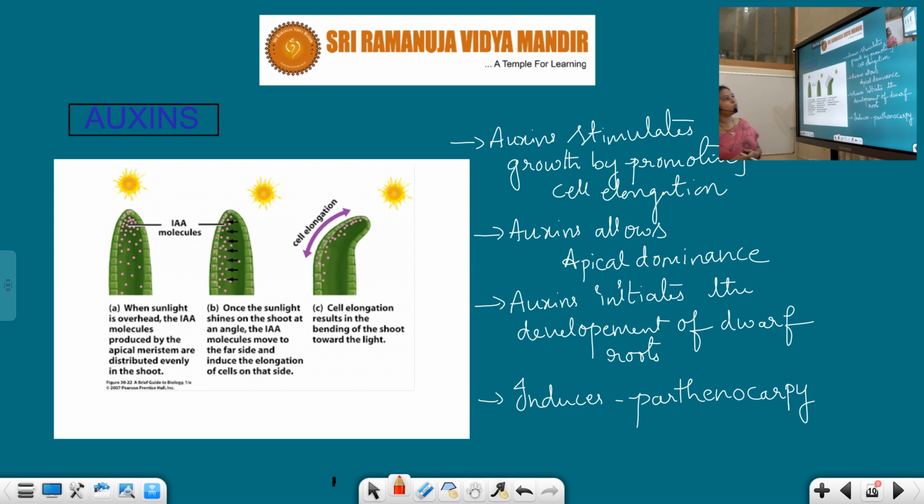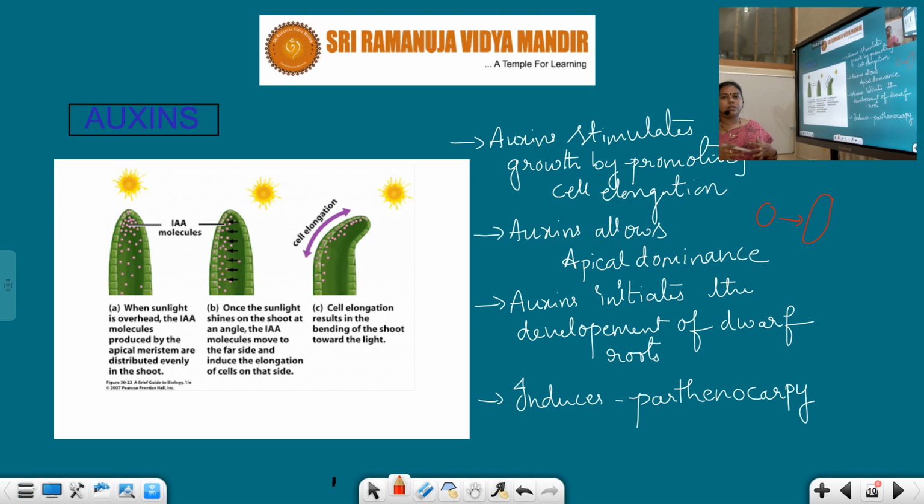For example, this is the cell, and auxins help the cell to enlarge in size and elongate. Auxins are generally produced in the apical part of the root or stem.